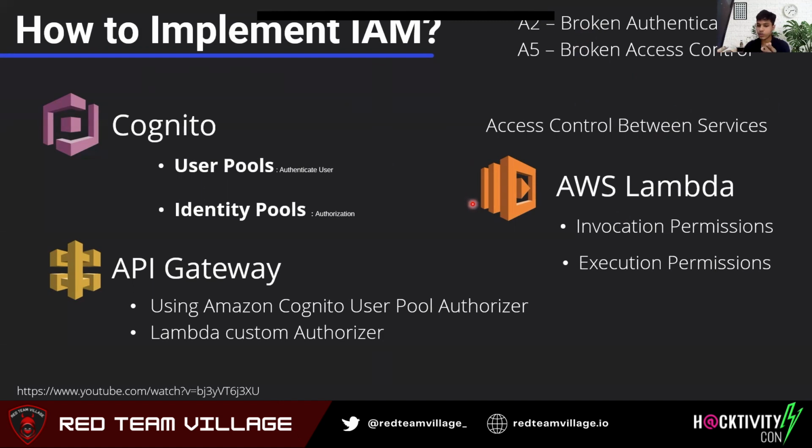If you're looking to counter broken authentication or broken access control, then we can use Cognito, API Gateway and AWS Lambda to prevent such potential issues or security risks. There are a few links to the video. I guess I duplicated one single YouTube link, but that's okay. And there is also documentation around Cognito custom scopes and API Gateway, which you can use to see how people use the Amazon Cognito user pool authorizer and all.